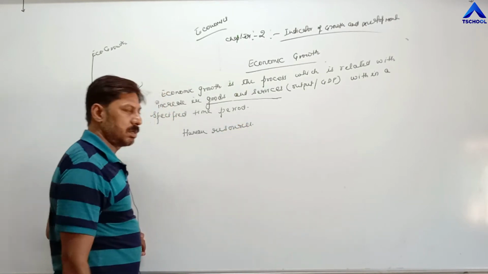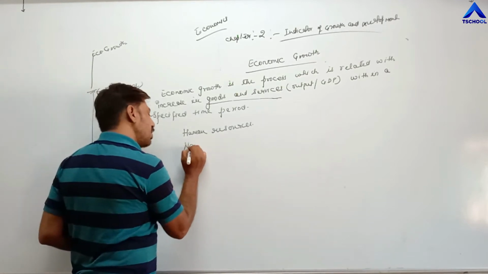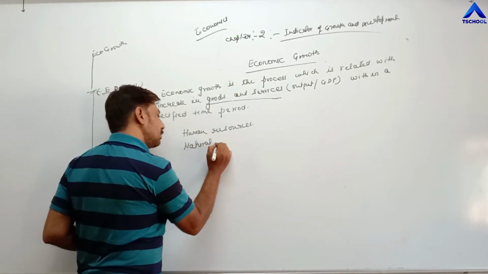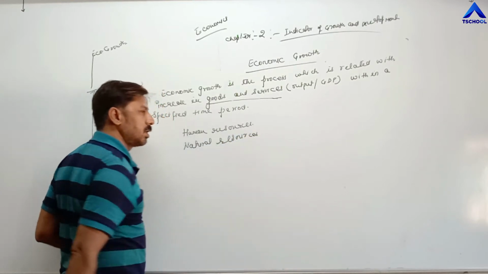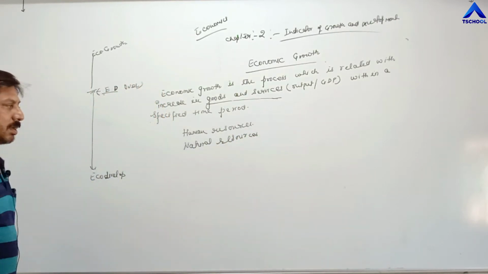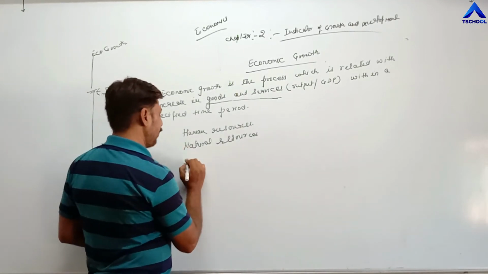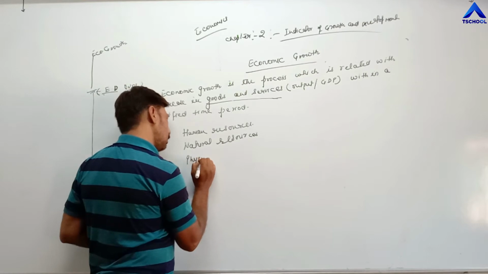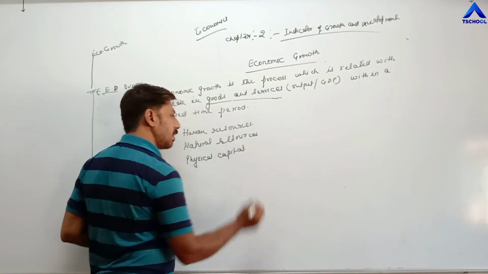means manpower, labor. Second one is natural resources. Natural resources means free gifts of nature: water, coal, air. Then physical capital means machineries.